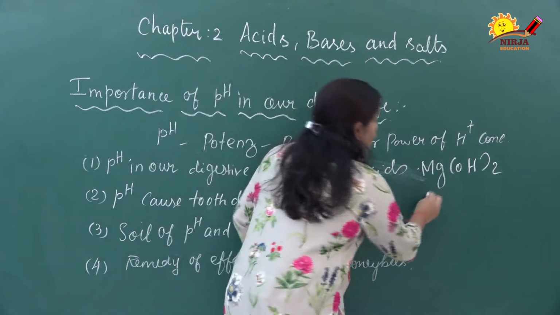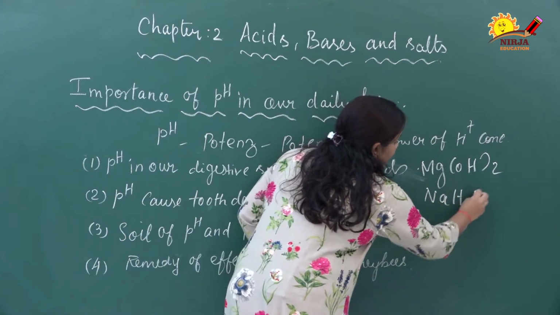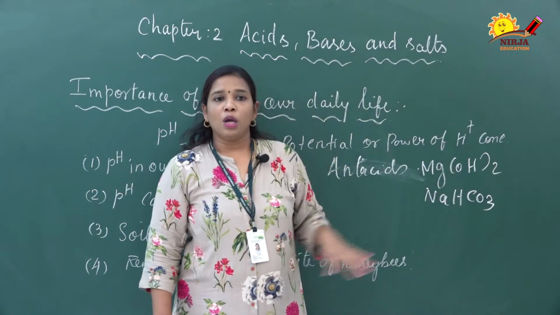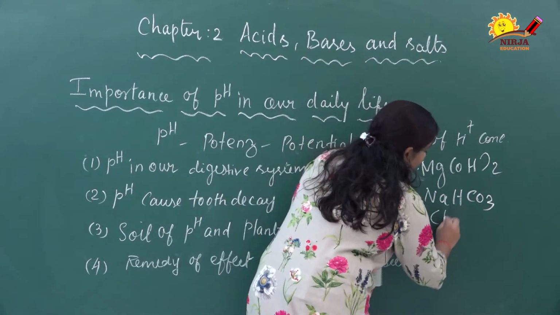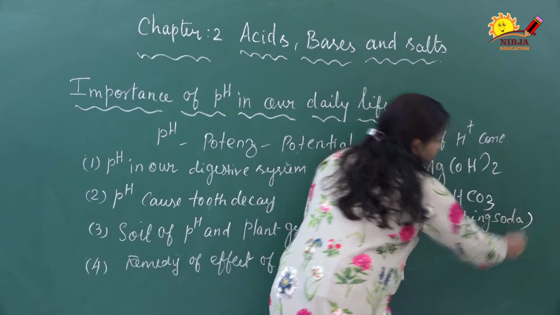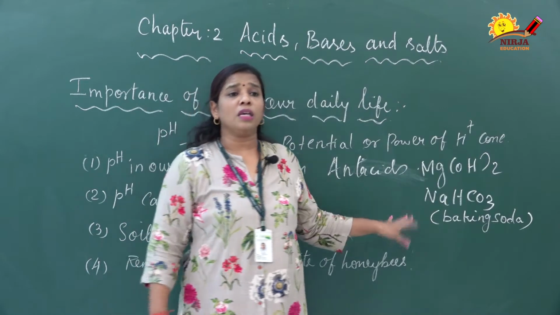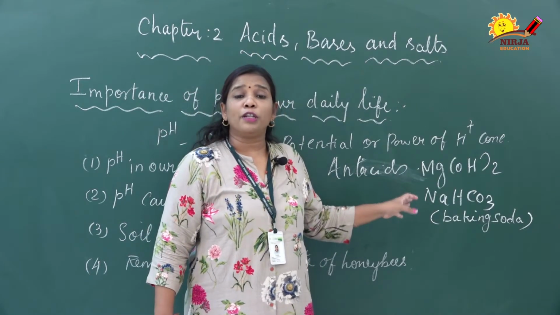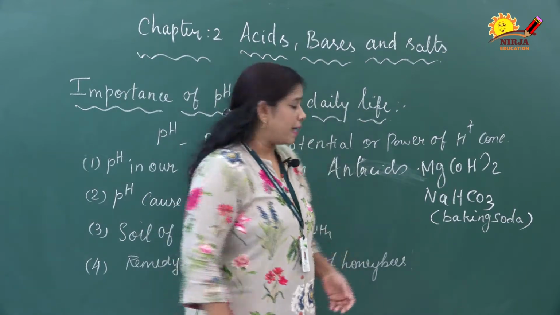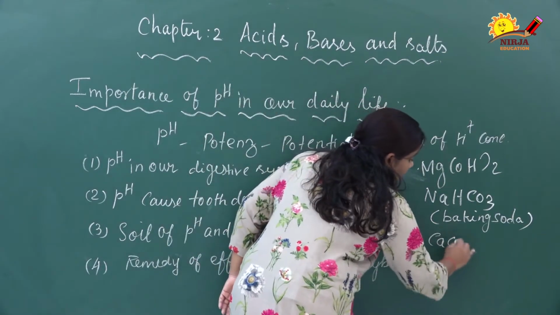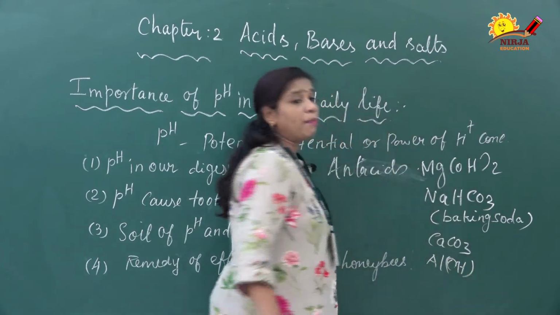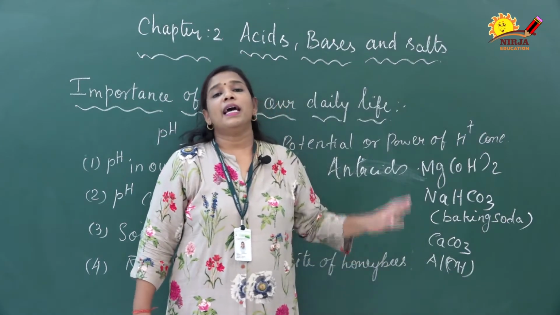The second one is sodium bicarbonate, NaHCO3, or sodium hydrogen carbonate. This is also called baking soda. You might have heard the word baking soda; it is also used for cooking purposes. This baking soda we can also use as an antacid when we are having acidity. Sometimes we can also use calcium carbonate and aluminum hydroxide in the form of tablets as an antacid.